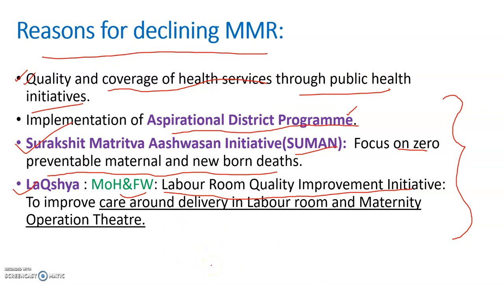So it is very clear that these are the main reasons for the clear decline in the maternal mortality ratio. Currently, as we all know, we are going through the COVID-19 pandemic. Anyway, pregnancy and delivery events will be very common and will continue to happen.